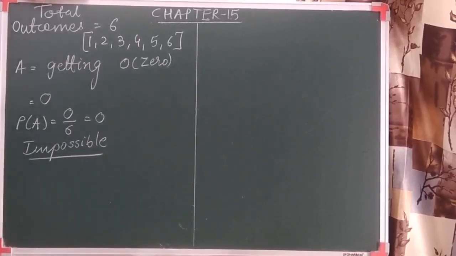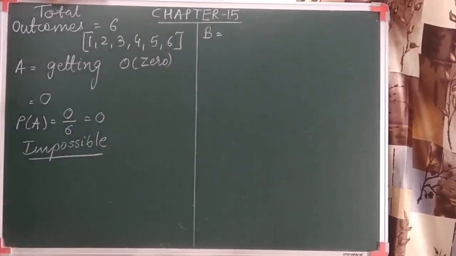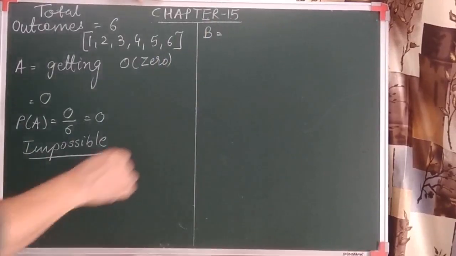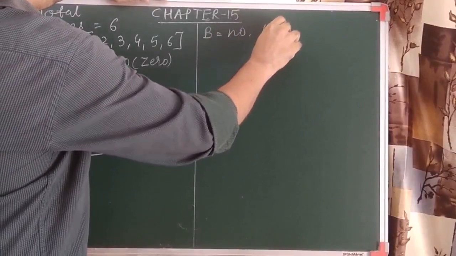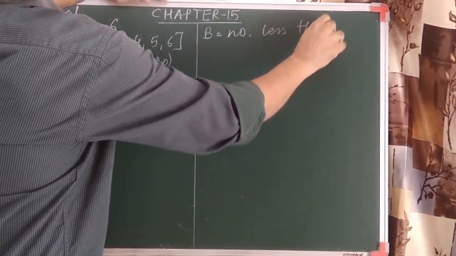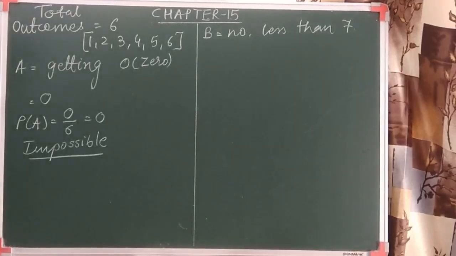impossible event. But if I ask you the same thing, again when I toss the dice, what is the probability I'll obtain a number less than 7, or positive, we can say less than 7, all the positive numbers.